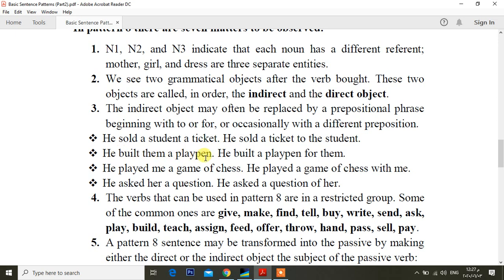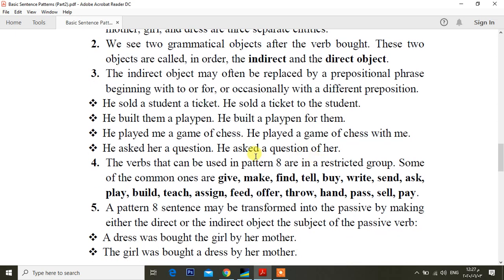He bought them a playpen. It becomes he bought a playpen for them. For them, or them here, is the indirect object. So this is a prepositional phrase starting with for. He played me a game of chess. And it becomes, here me is the indirect object. He played a game of chess with me. And it becomes what? A prepositional phrase starting with with.